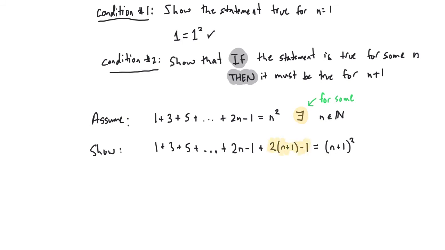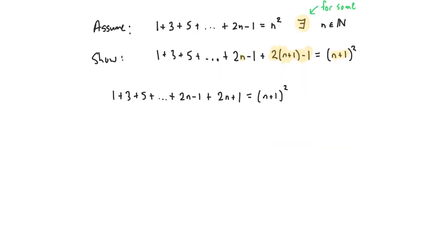This is the next odd number after 2n minus 1. Notice that I construct it by doing 2 times n plus 1 minus 1 instead of 2 times n minus 1. I adjust the right-hand side as well. Instead of the nth square, I'll be at the n plus first square.